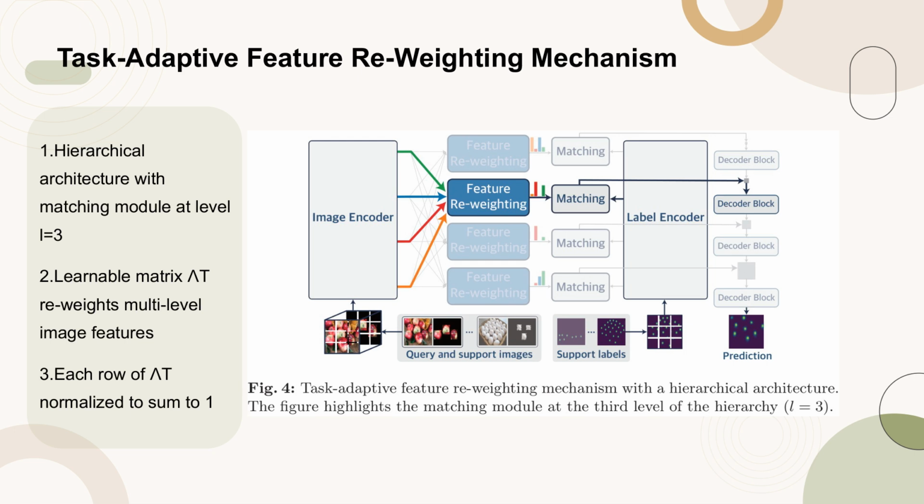This mechanism employs a learnable matrix lambda-t to reweight the multi-level image features, ensuring that each row of lambda-t is normalized to sum to 1, maintaining a constant total contribution from the image feature levels. This approach allows the model to adaptively relate different levels of image and label features based on each specific task, enhancing the model's ability to capture arbitrary correspondences between these features.